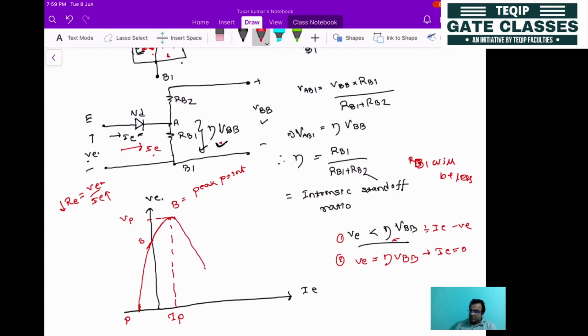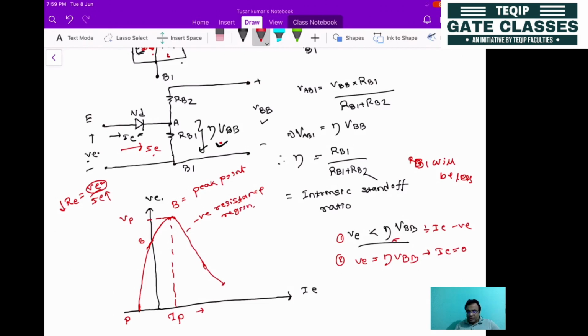See, the IE is increasing. If you see here, on this side IE is increasing but the voltage is remaining constant. Then after that, again it is falling down. So this voltage VE will fall down. That is what happens. That is what is called the negative resistance region. So this one is called the negative resistance region.